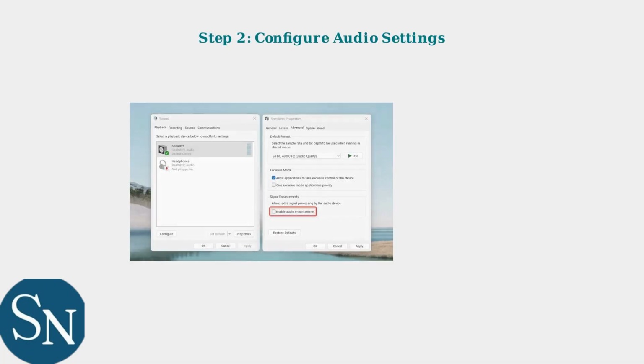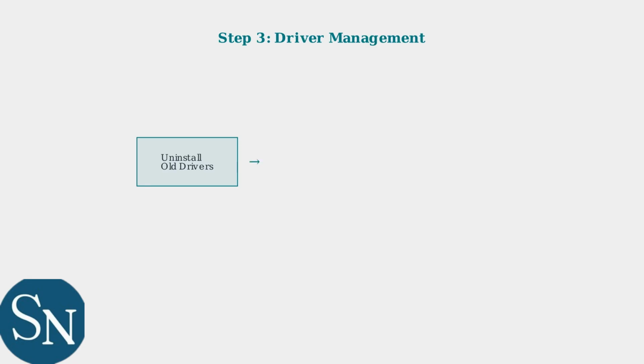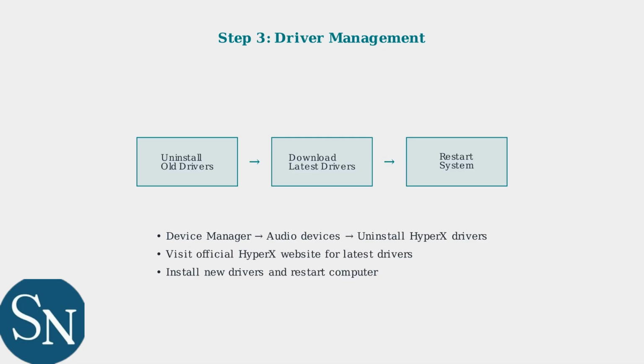Next, disable audio enhancements and configure the sample rate to 16-bit 44/100 Hz. These settings prevent conflicts and ensure optimal compatibility with your headset. Driver issues are a common cause of disconnections. Uninstall existing audio drivers completely, then download and install the latest drivers from the official HyperX website. Always restart your system after installation.